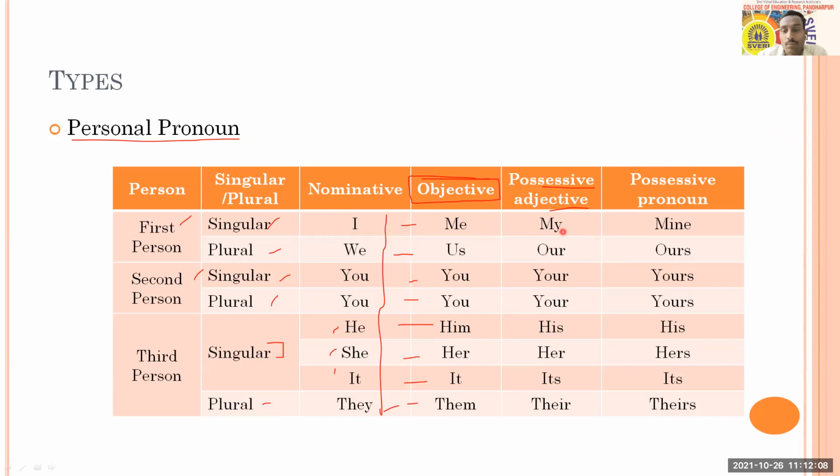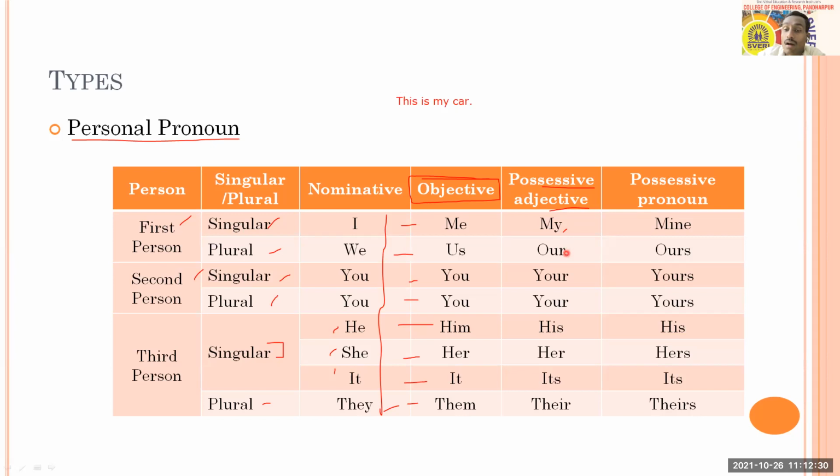For example, my. We can take one example with this my. You can consider it like this: this is my car. In that case, here my shows possession. What do I have? I have a car, in simple words. So this is called a possessive adjective.